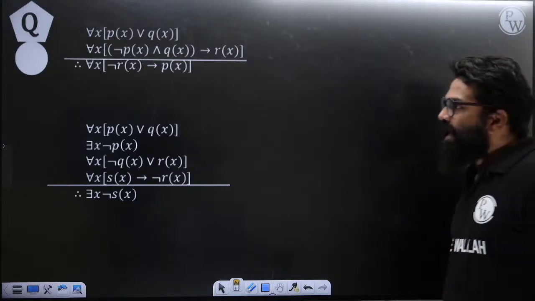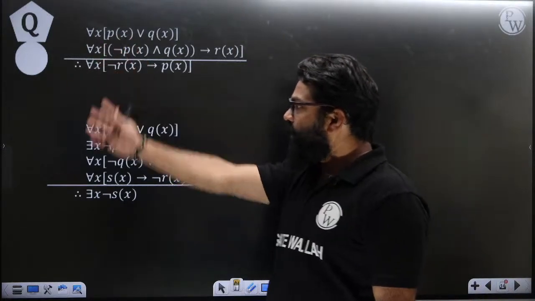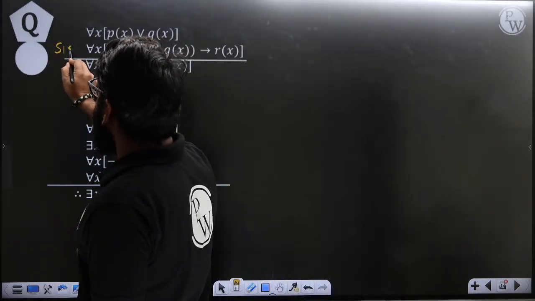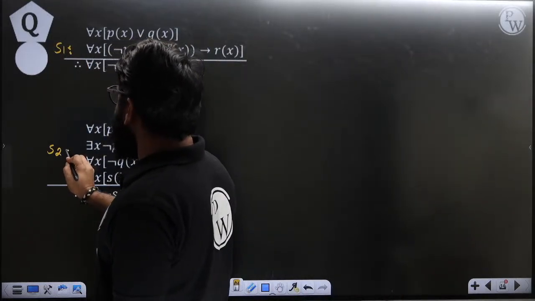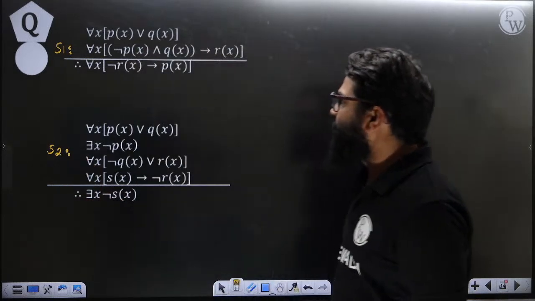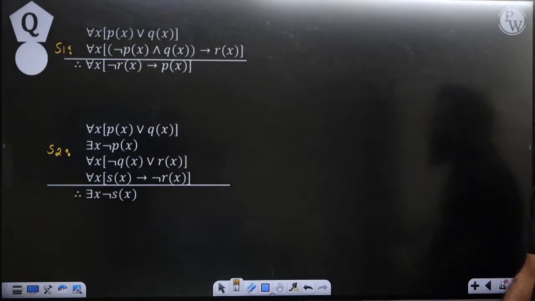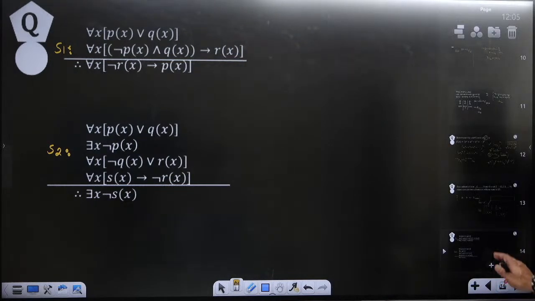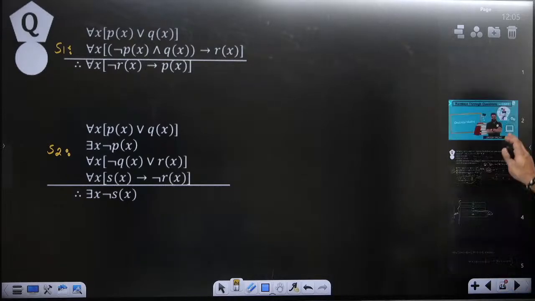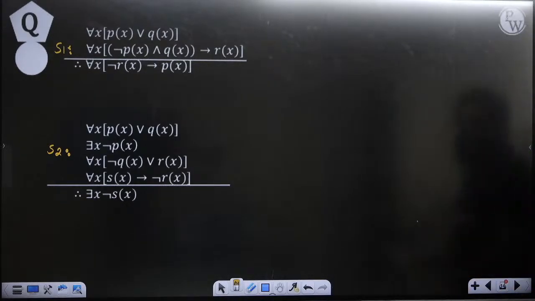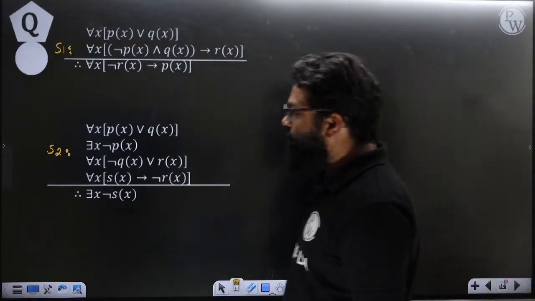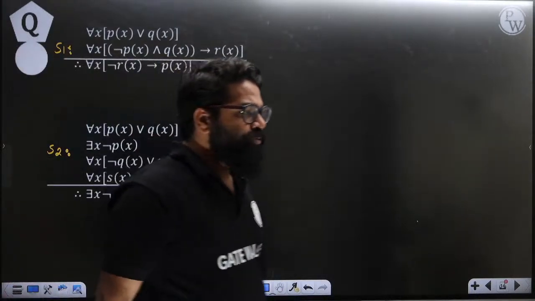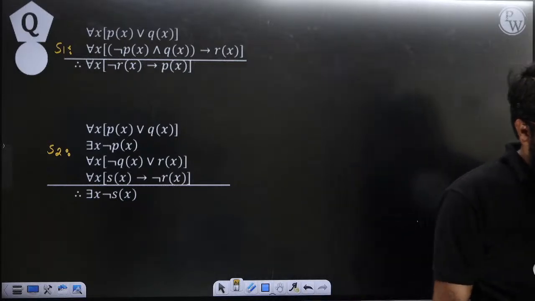Okay, so here we will have a logic question. We can find out which one is going to be valid and which one is not going to be valid. Let's consider this is statement number 1 and this is statement number 2. Based on that, we can find out. I hope you know how to solve this type of questions. First, tell me which statements are valid: statement number 1, statement number 2.